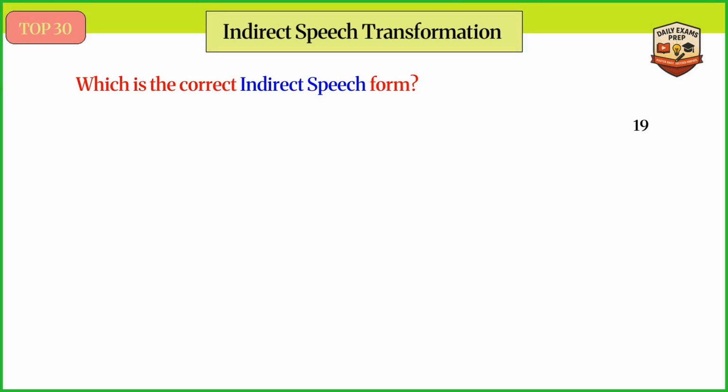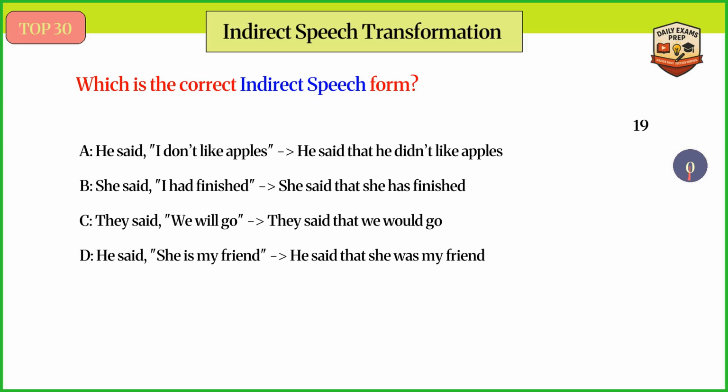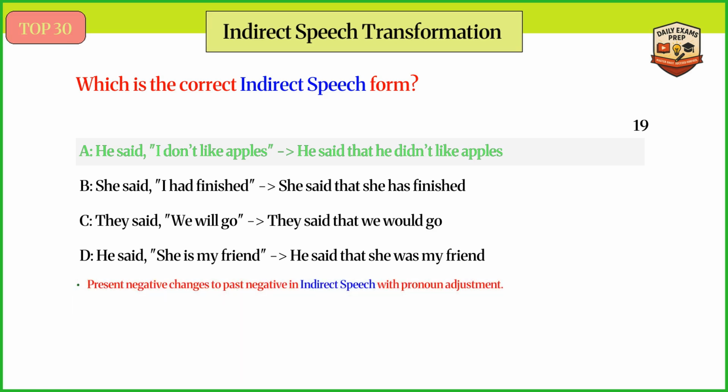Which is the correct indirect speech form? Answer A. He said, "I don't like apples." He said that he didn't like apples. Present negative changes to past negative in indirect speech with pronoun adjustment.